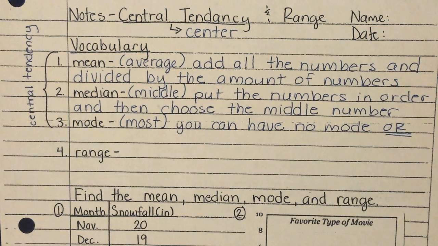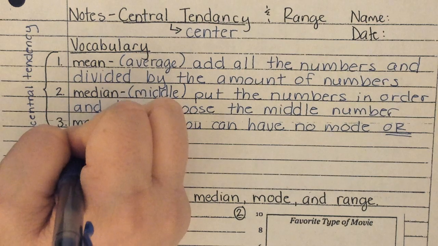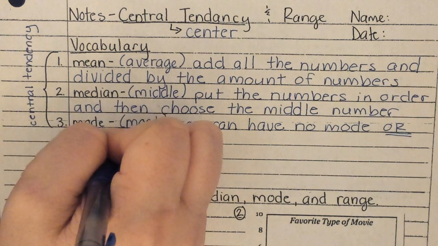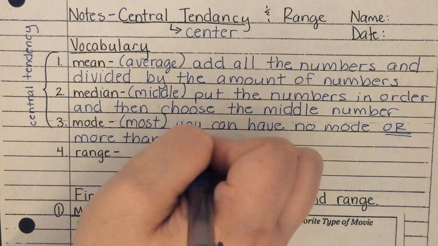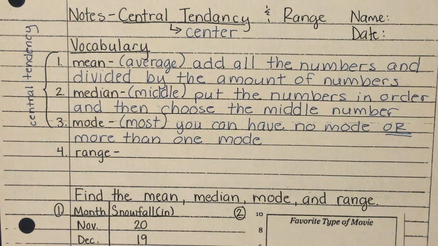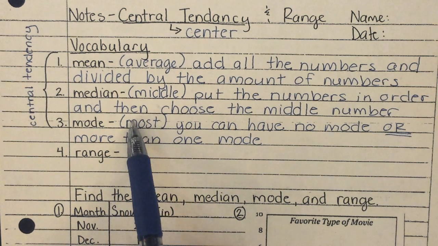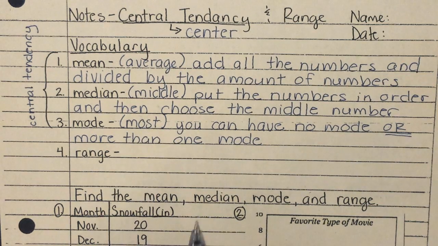Or I could have more than one number that repeats. Okay? And I could have more than one mode. I would say the mode from last night's homework assignment was a 15. Right? I've had some people that made 17s and 17.5s. They've made perfect scores. But the mode, the one that occurred the most, was a 15 out of the 17.5.